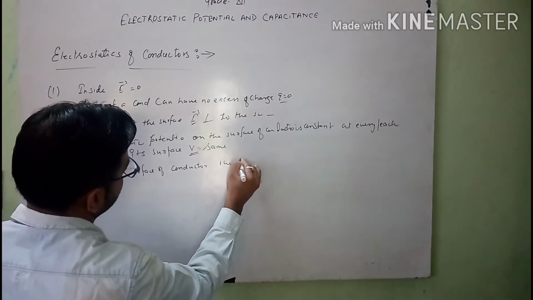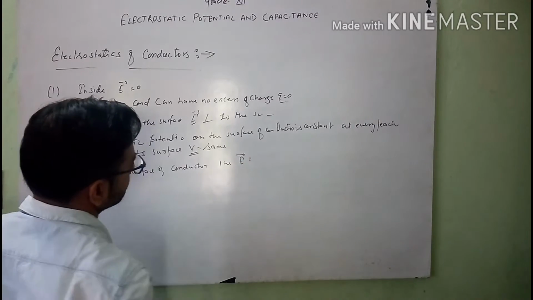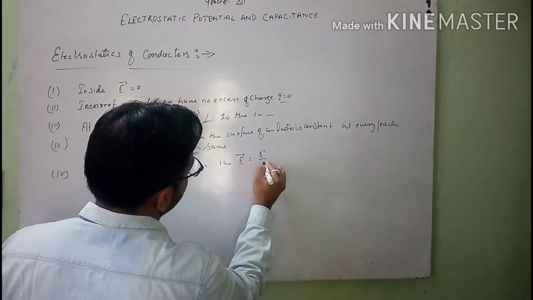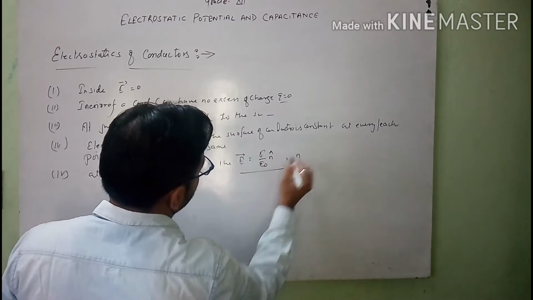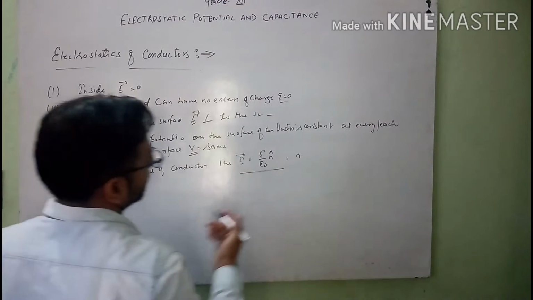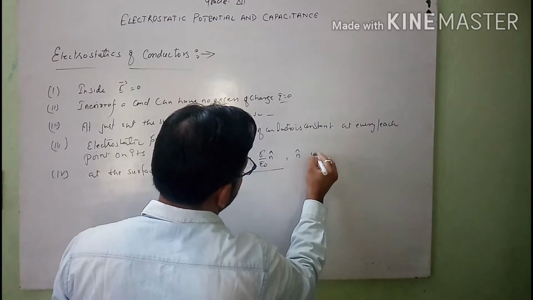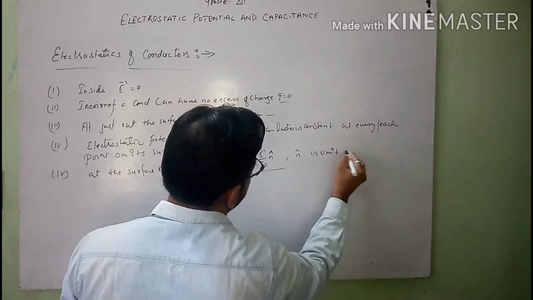the electric field is given by sigma over epsilon naught times n cap, which is perpendicularly in the outward direction. Here n cap is the unit normal vector.